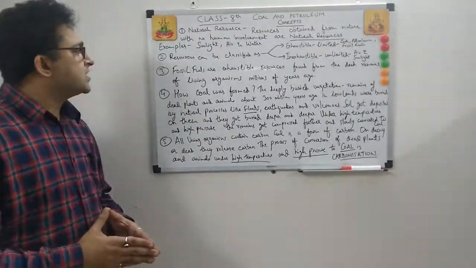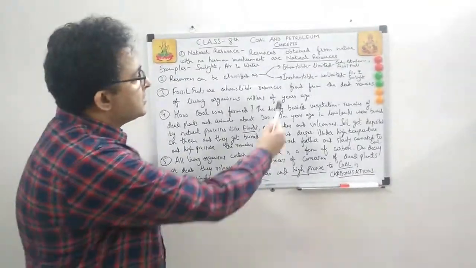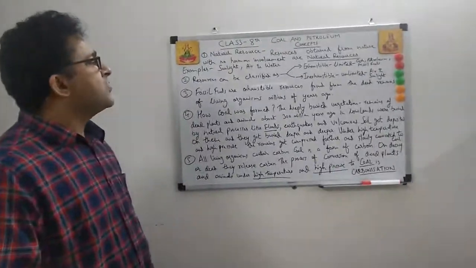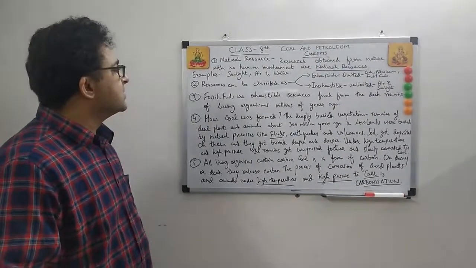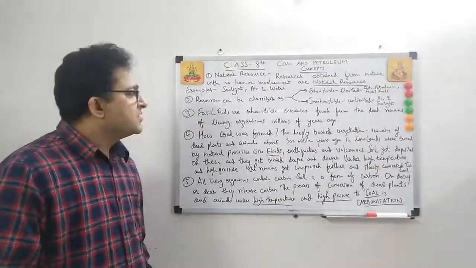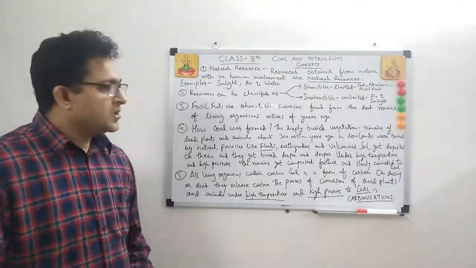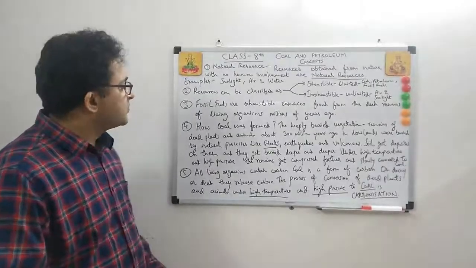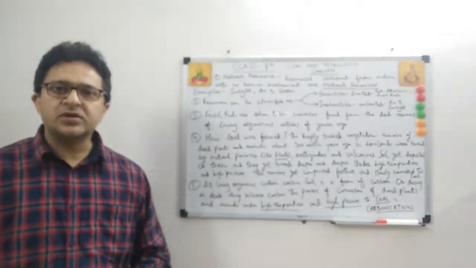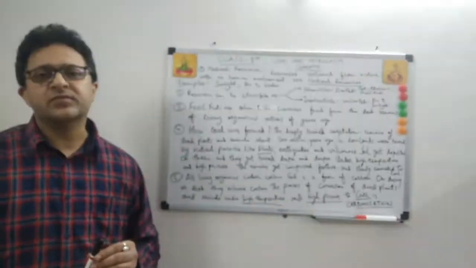Third, fossil fuels are exhaustible resources, as I have mentioned. Exhaustible, limited, because they are formed from the dead remains of living organisms from millions of years ago. Now let's take an example of coal and how coal was formed. What you need to understand is that fossil fuel is exhaustible and it took millions of years to form. Fossils are basically the remains of dead plants and animals.